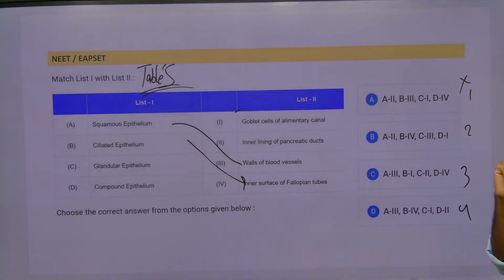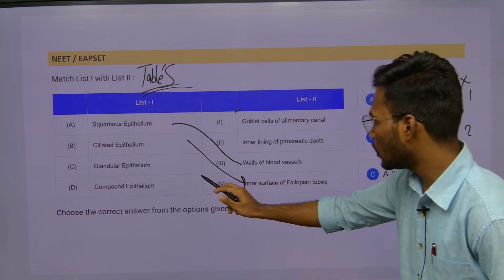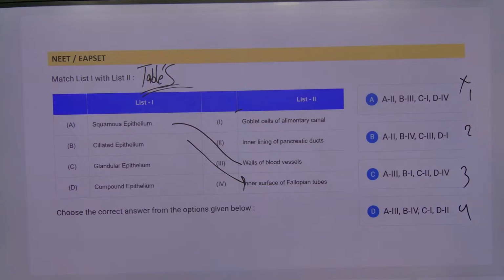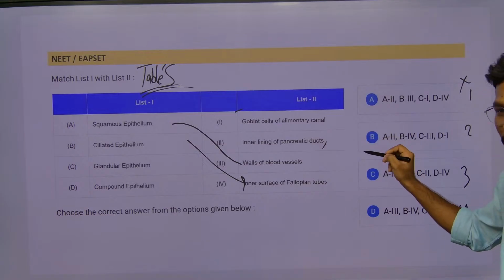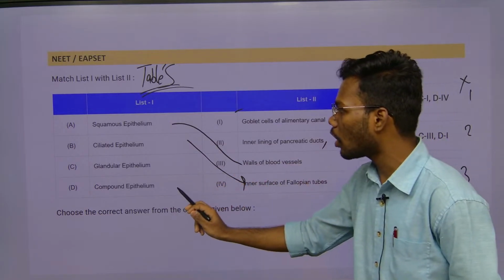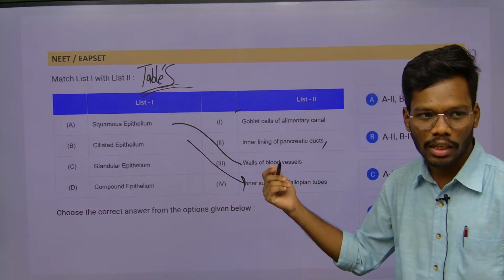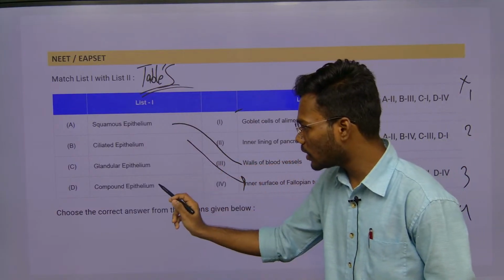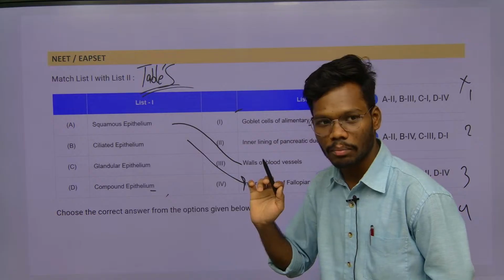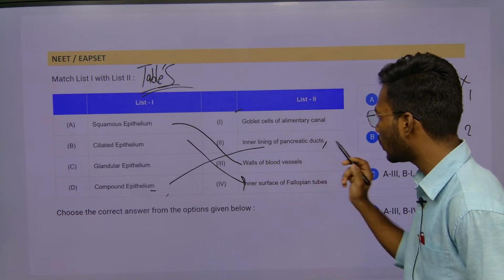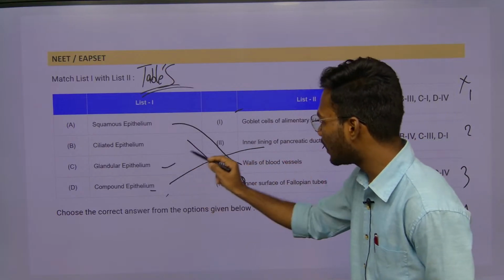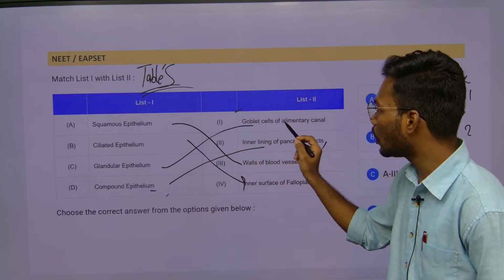Next, the remaining. D is 2, compound epithelium, inner lining of pancreatic ducts. Not only pancreatic ducts, we have salivary ducts, sebaceous, mammary ducts. All these things we have what? Compound epithelium. They are not asking any different kind of things. They are only asking tissue examples from compound epithelium. So compound epithelium is the inner lining of pancreatic duct, whereas glandular epithelium is goblet cells.